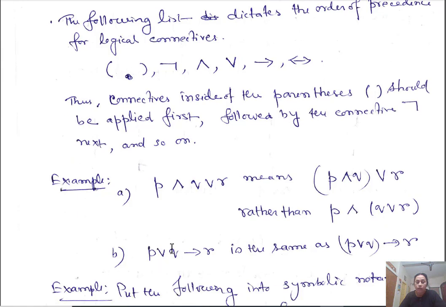And P or Q implies R. The precedence is that P or Q should be executed first and then the implication. This is the same as (P or Q) within parentheses implies R. It is not that Q implies R is evaluated first and then P. The order of precedence is given this way, so you have to remember this or use parentheses.